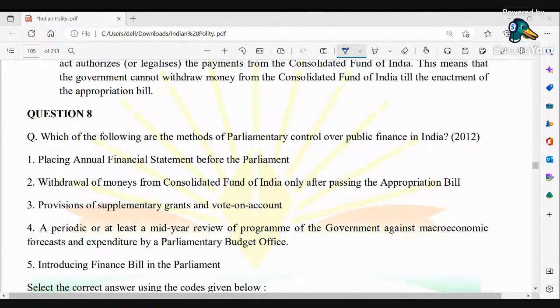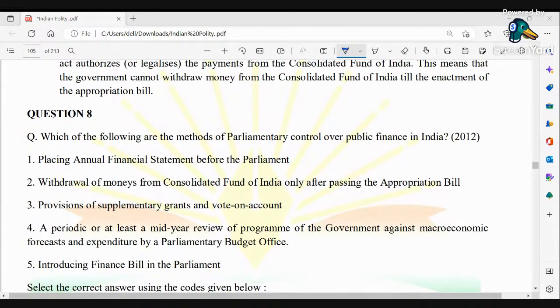Number one, placing annual financial statement before the parliament. Two, withdrawal of money from Consolidated Fund of India only after passing the appropriation bill. Three, provisions of supplementary grants and vote on account. Four, periodic or at least a mid-year review of program of the government against macroeconomic forecast, and expenditure by a parliament budget office. Five, introducing finance bill in the parliament.